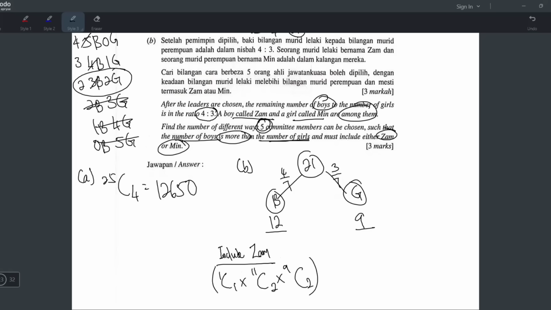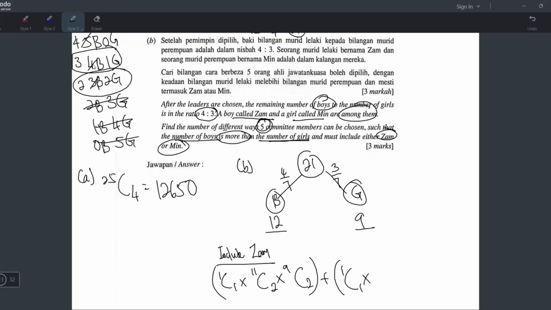But it can also be what? Plus, it can also be this one, right? Same thing, I have to do 1C1 because Zam must be included. And then, wait, what if I take 1 minus? Suddenly I have another idea. What if we just take no condition minus with? Okay, never mind, I think I'll just do it like that. I already did halfway, so I think this method works also. So 1C1, I do this one.